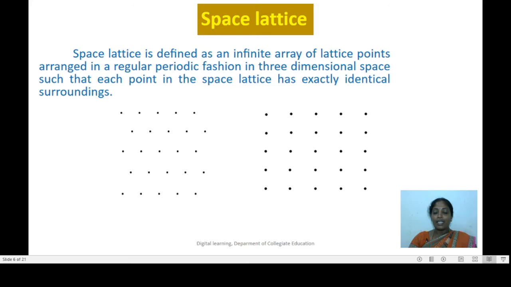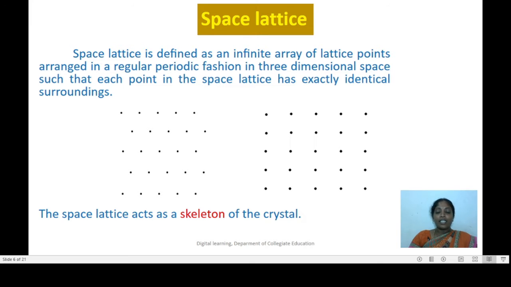Since the space lattice will give the geometrical information of the crystal structure, it is also called the skeleton of the crystal. A space lattice is described with the help of a coordinate system having three axes called crystallographic axes X, Y, Z, and three fundamental translational vectors along the three directions, which are called lattice constants.